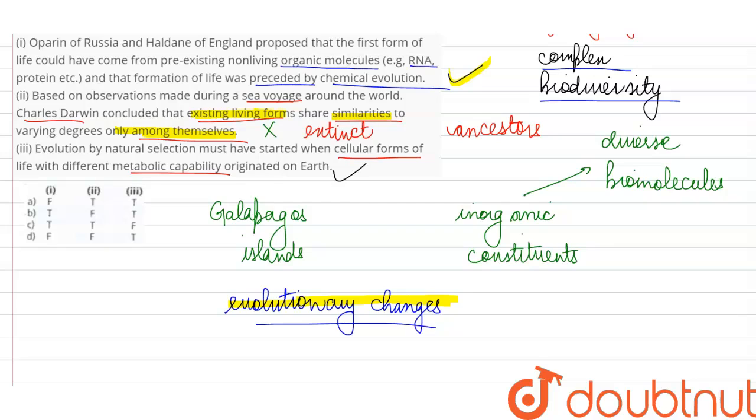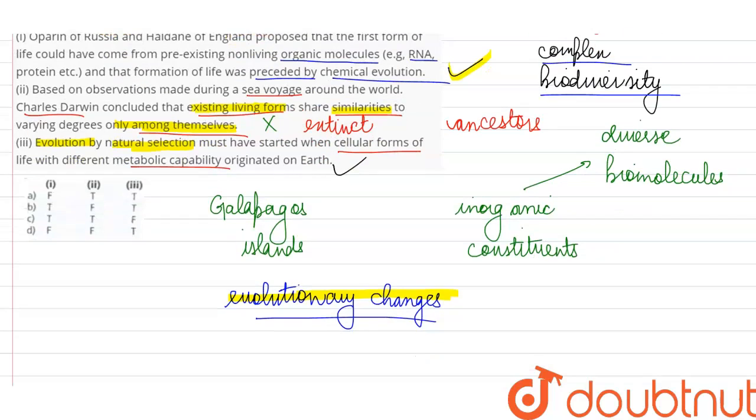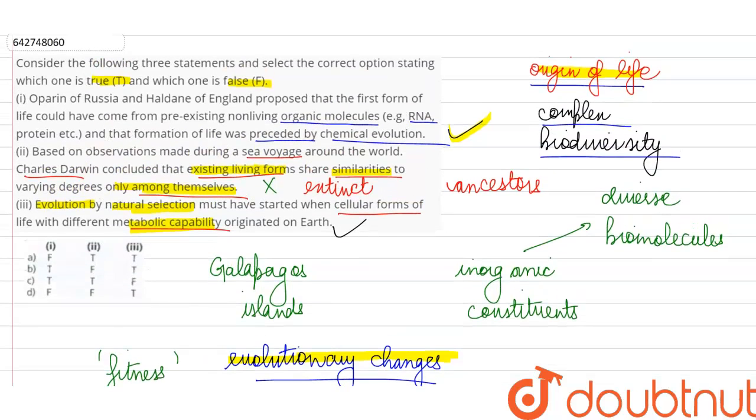So evolution by natural selection had started because evolution is an ongoing process. It is a force that is always active in nature, and therefore this must have taken place even when life was just originating or during the very early geological history of the earth. So they had different metabolic capability, and those cells which had more fitness, which were better adapted to survive in their surroundings, would have survived. So out of these three statements, the first statement and the third statement are correct, and the second statement is false. So over here our correct answer is going to be option B.